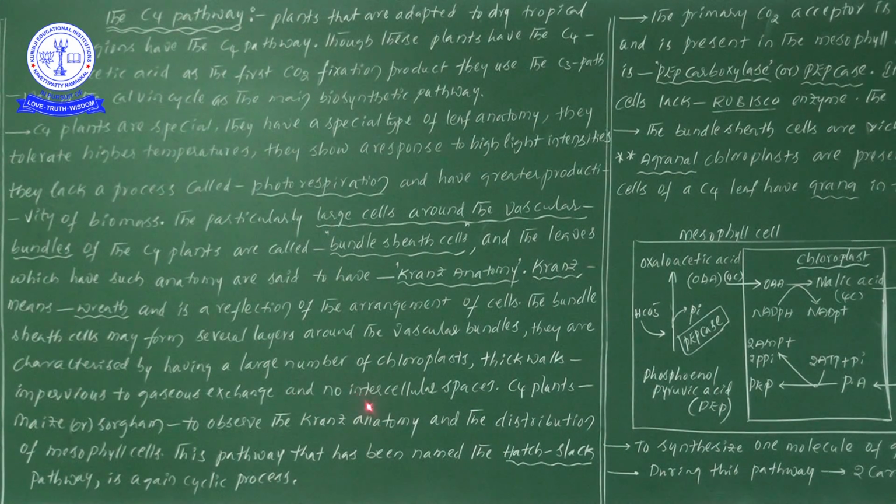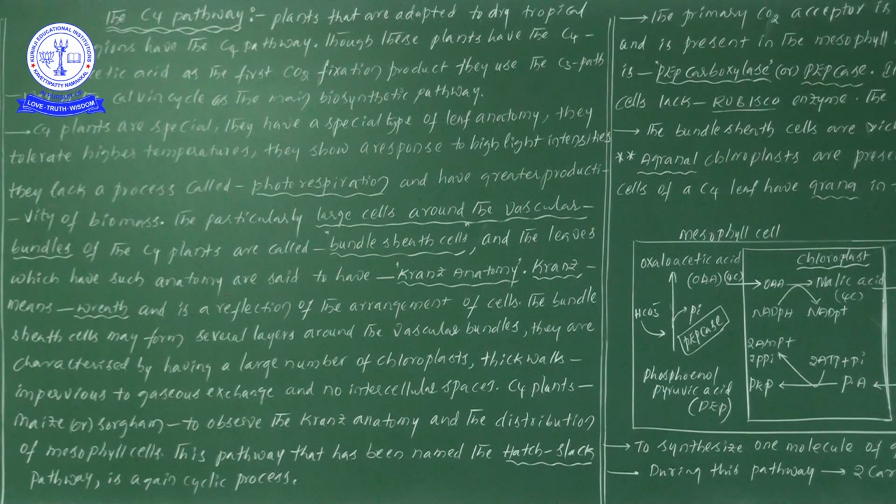And one more important point, there are no intercellular spaces. We could not find even gaps between the cells. If a gap is present between the cells, we take it as an intercellular space, but those kinds of spaces are absent. Later, as an example of C4 plants, I told you at first, take maize or sorghum, to study the Kranz anatomy and observe the distribution of the mesophyll cells.